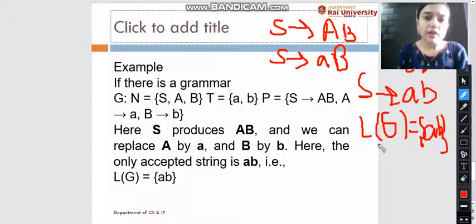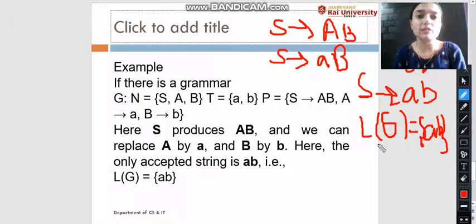We have studied the finite automata. Now we have to study what type of language the finite automata accepts. To understand languages, we need to study the grammar. So in today's lecture I discussed the grammar, the four tuples of the grammar, how the string can be derived from the given grammar, and the languages derived from the given grammar. Thank you.